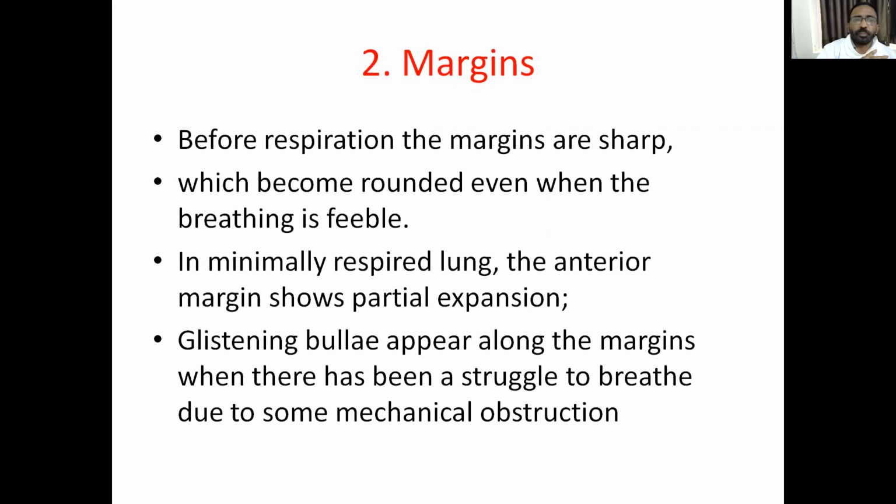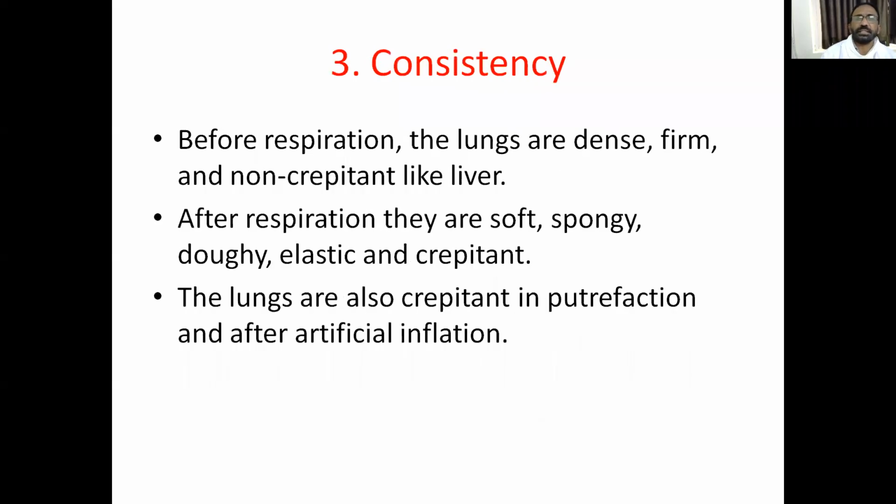The surface of the lung tissue may show furrows in a respired lung. Glistening bullae may appear if the fetus struggles to breathe. What is the consistency? Before respiration, the lungs are dense, firm, and non-crepitant, like liver. After respiration, they are soft, spongy, elastic, and crepitant. The lungs are also crepitant in putrefaction, but this can be differentiated from putrefaction and from whether the child has taken a breath or not.